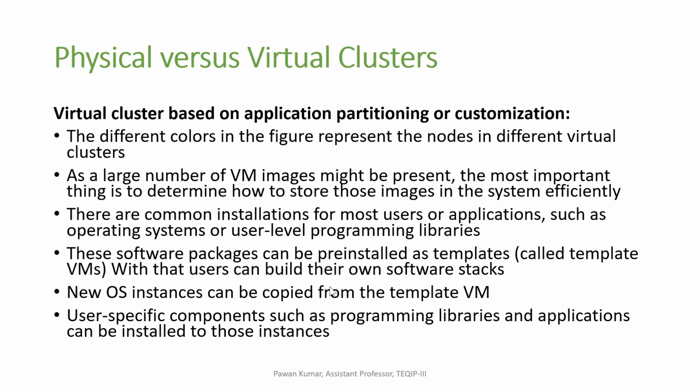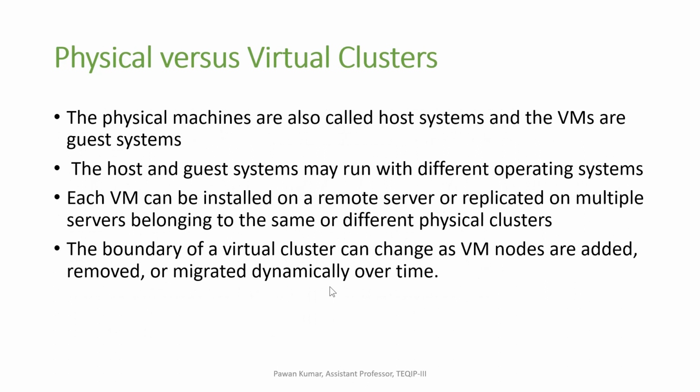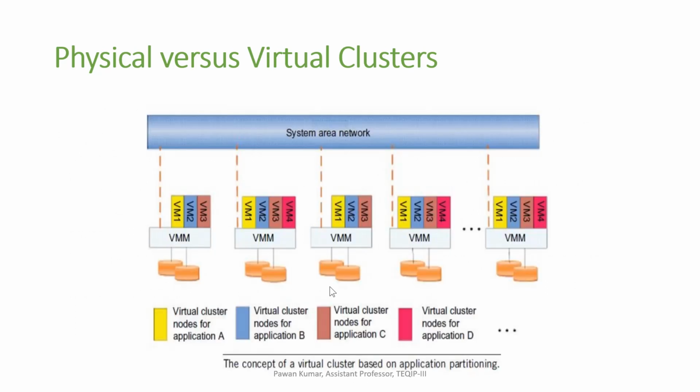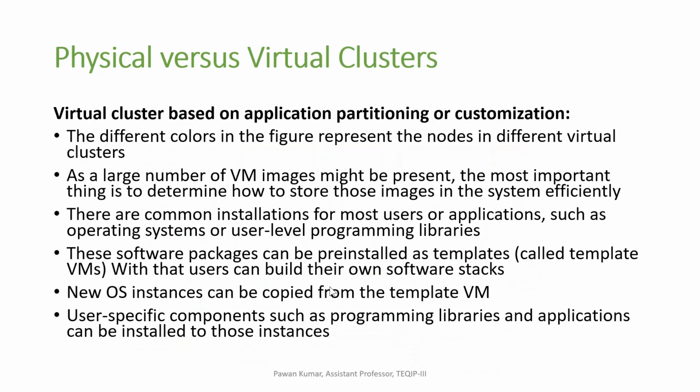Virtual clusters are clusters based on application partitioning or customization. The different colors in the figure denote different VMs according to application. In this figure we have colored VM1 with yellow, and different colors are used for different VMs. The different colors in the figure represent a node in a different virtual cluster. As a large number of VM images might be present, the most important thing is to determine how to store those images in the system effectively.